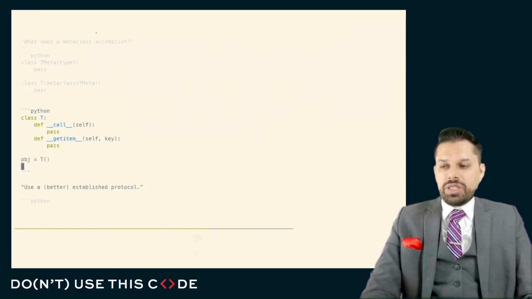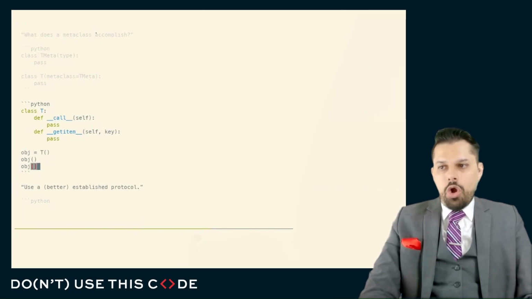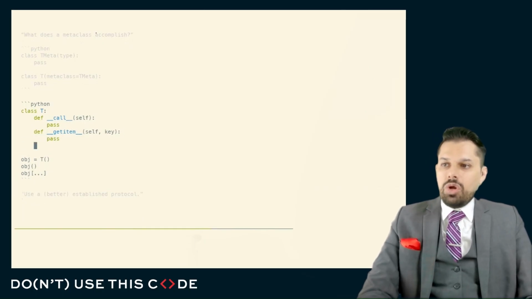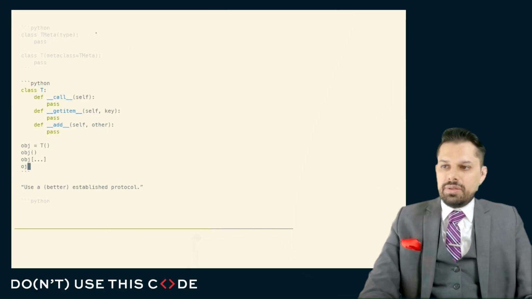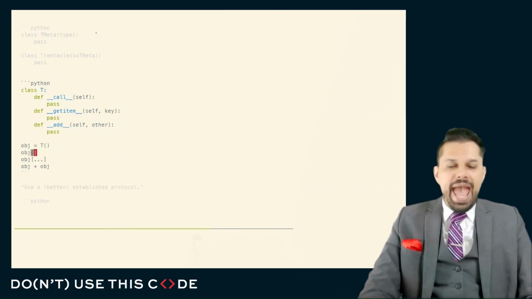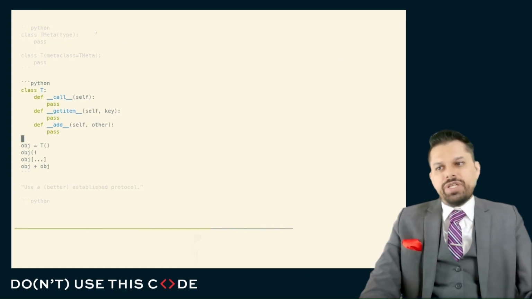So here we have an object of this type, and we want to say obj open close parentheses, well, we implement __call__. Or if we want to say obj open close square brackets, we implement __getitem__. Or if we want to implement the vocabulary like being able to add these things, we implement __add__ or __radd__ or __iadd__. This is how we implement it on an instance of this type.